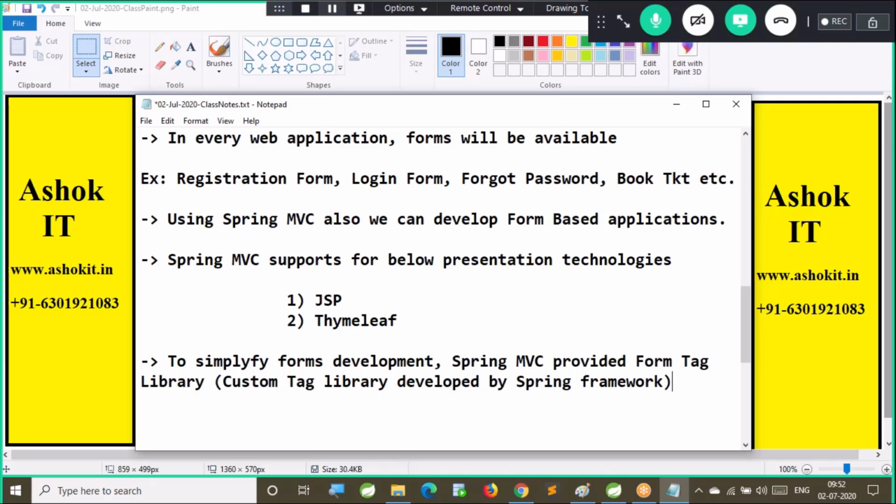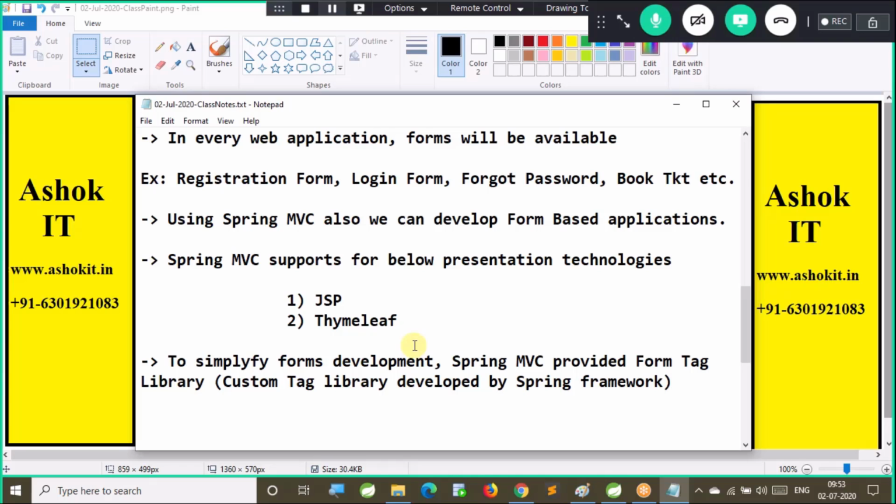To understand the form tag library in a better way, first let us develop one form without using the form tag library, then we will develop an application by using the form tag library. First I will develop one application without using the form tag library, then we will see what the challenges are: how to capture the form data, how to submit the form, how to prevent the double posting problem, how to handle the exceptions. Everything we are going to understand here.